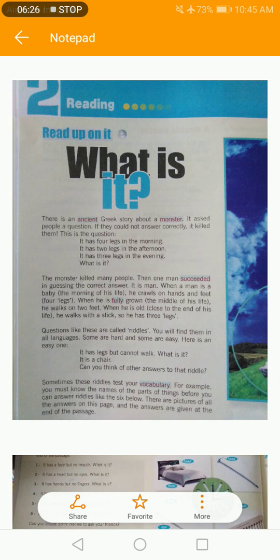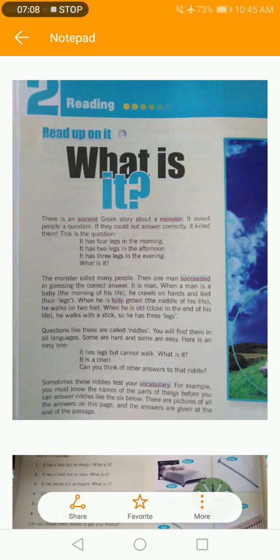When he is old, close to the end of his life, in the evening, he walks with a stick, so he has three legs. So the answer is this: the morning means the childhood of the man, the baby. The afternoon means the man who is fully grown up, and the evening means the man who is close to the end of his life.